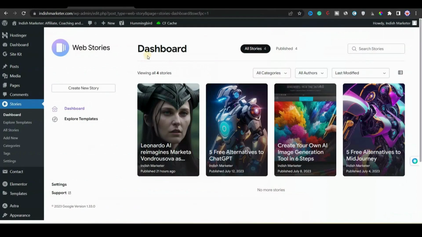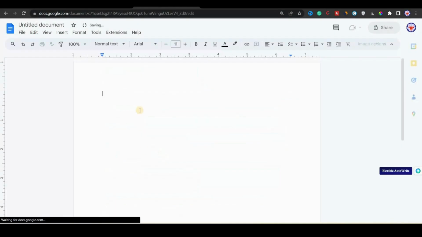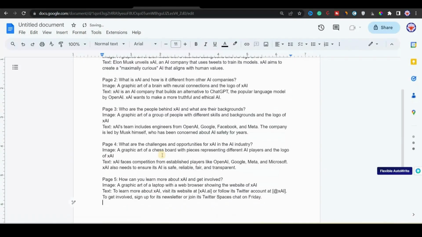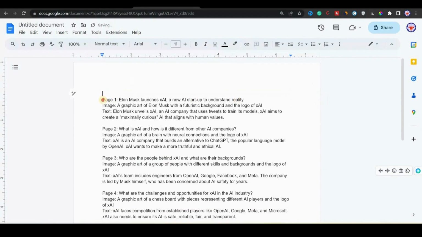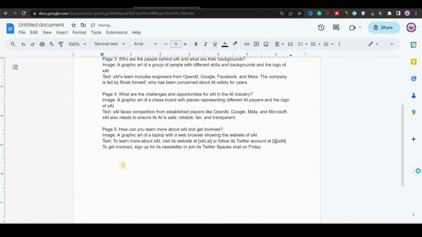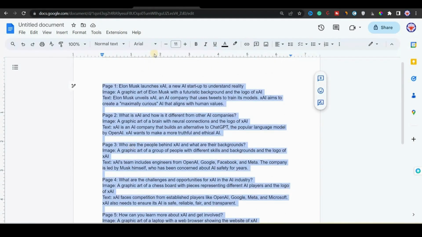Now I will copy that, and then I will simply go to Google Docs and open a new Google Doc. In that Google Doc I will paste the text that I had just copied from Bing Chat. Now after pasting, I will remove some unnecessary text that is not required. Yeah, now I will check the plagiarism.